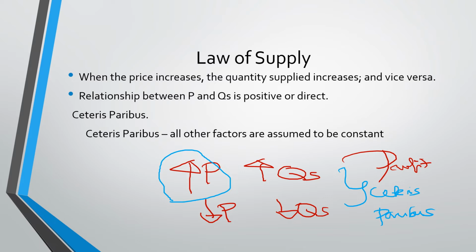Now, because you see here that the arrows are in the same direction, increase, increase, decrease, decrease, then the relationship between the price and the QS is positive or direct.